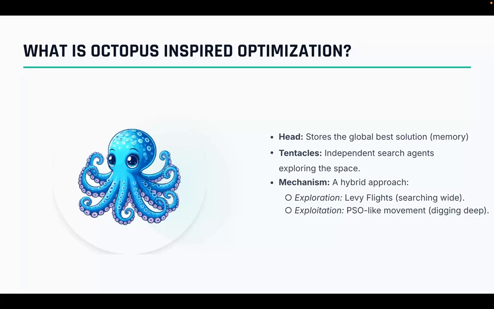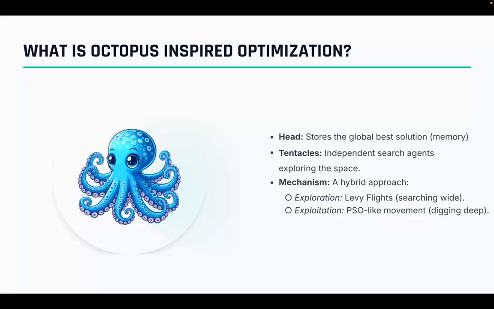The head represents the best solution found so far by the entire swarm. It acts as a coordinator. The tentacles are independent search agents. They move around the search space looking for food, which in our case means better solutions.